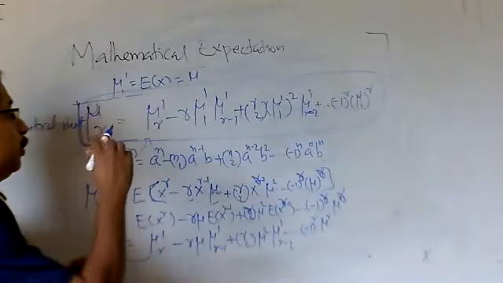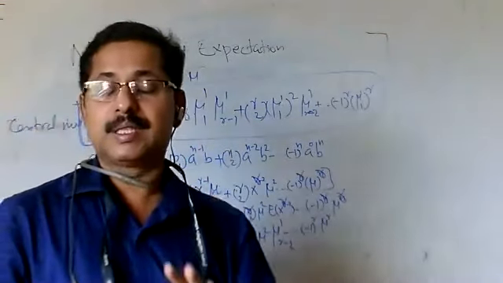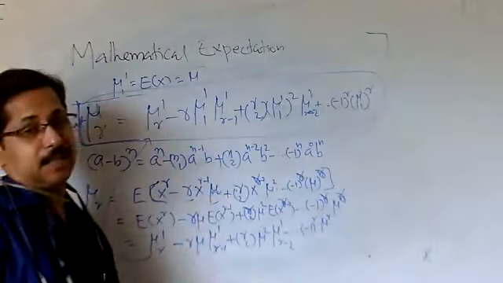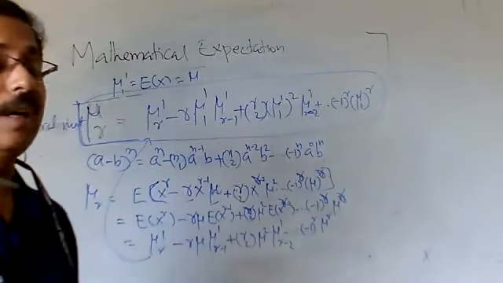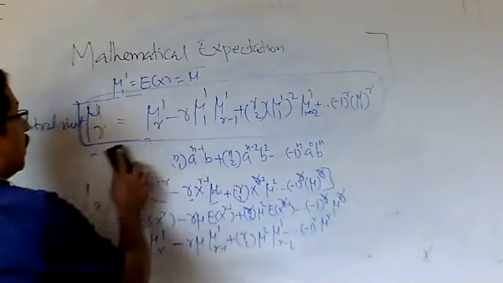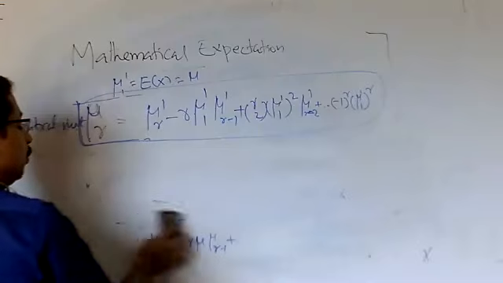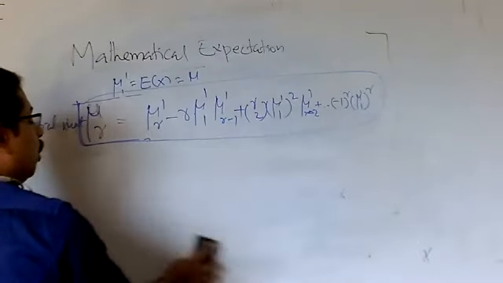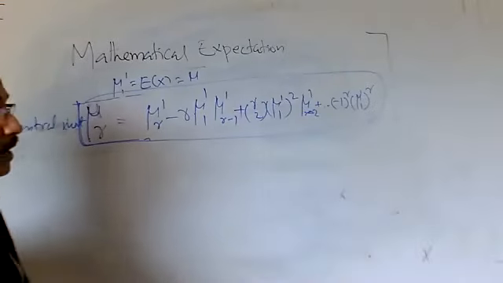Here you use the binomial expansion and take the expectation inside, and you will get this nice result. This result is useful for finding the central moments using raw moments. Suppose you have found the raw moments, then using them you can find the central moment.